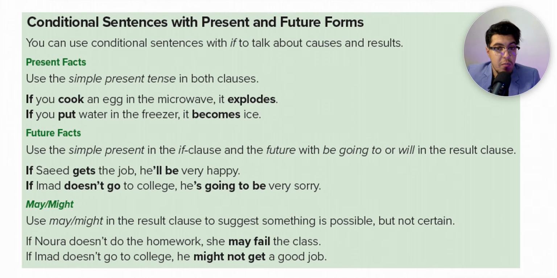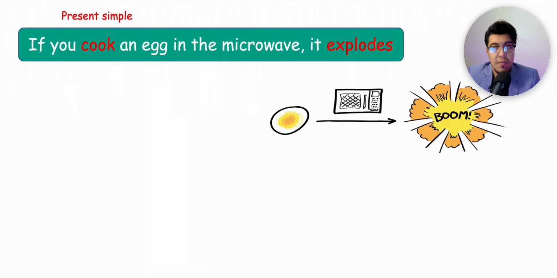So for the present facts, we use the simple present tense in both clauses, the if clause and the result clause. For example, if you cook an egg in the microwave, it explodes. If you put water in the freezer, it may become ice.